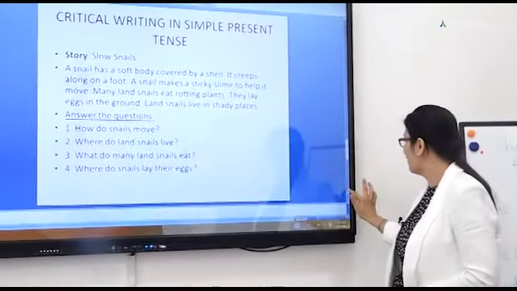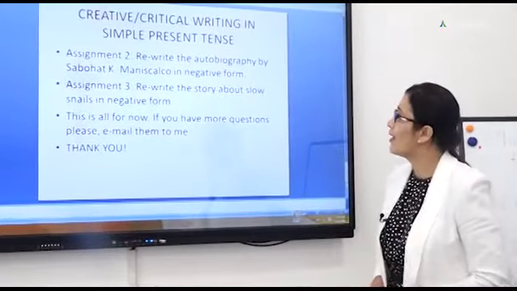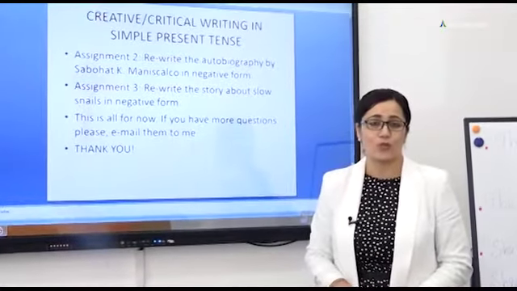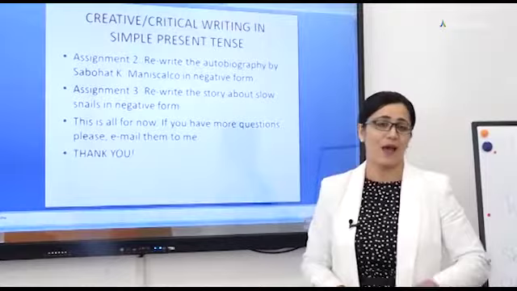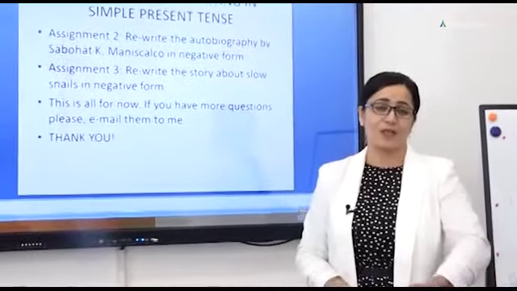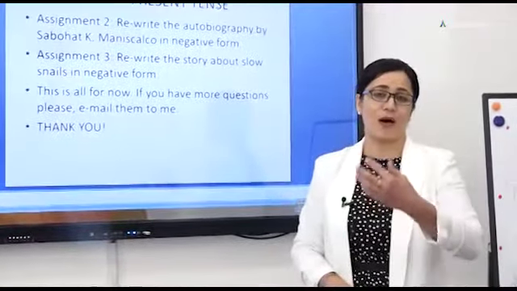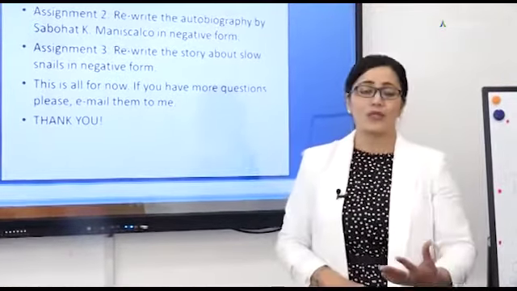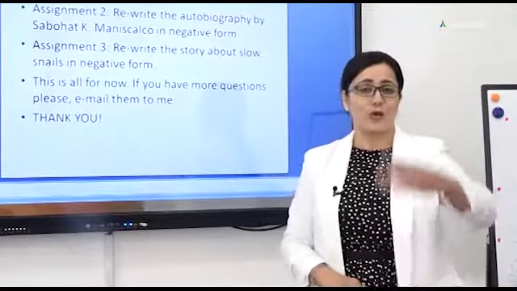Interesting. Okay. So, as you see, we tried to create an autobiography, then a story about the 4 seasons, and then a story with questions.